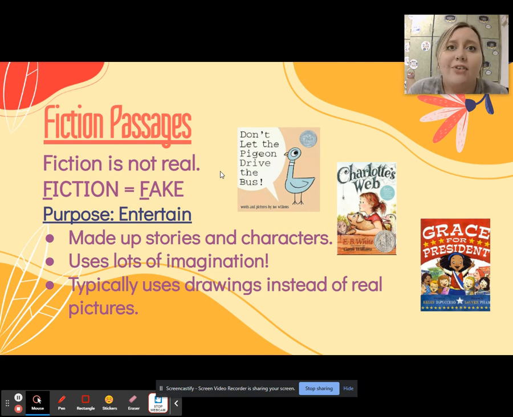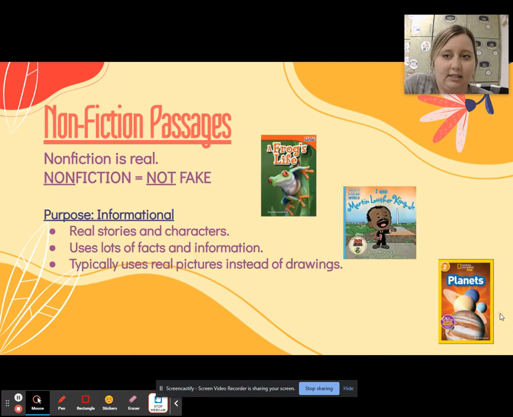Conflict. Oh no, the conflict is the problem. In a fiction passage, there's always going to be a problem. And when we have a problem or a conflict, we must have a resolution, right? That's the solving of the problem. That's the resolution when we resolve that conflict. Typically, fiction passages have lots of imagination. A lot of times they're funny. They're entertaining. Sometimes they can be sad. Sometimes they can just be a story, right? But if characters are mentioned, then we know for sure it is fiction. Here are 3 examples of some fiction passages.